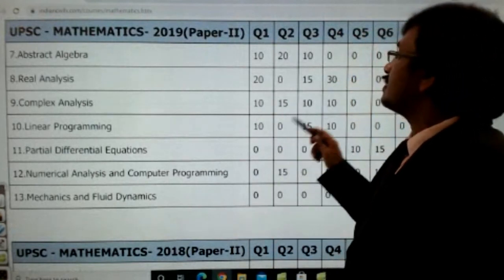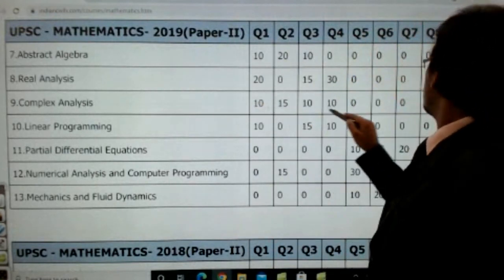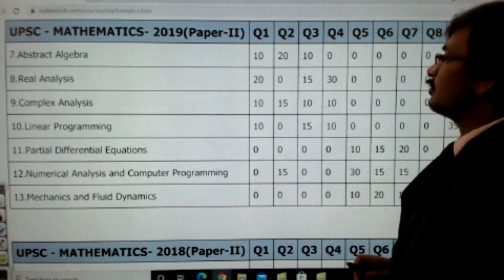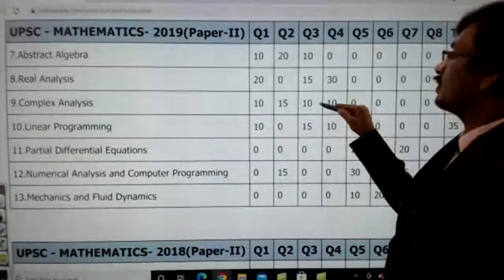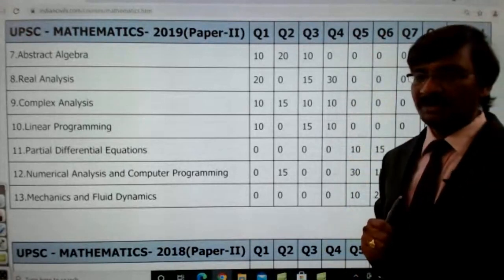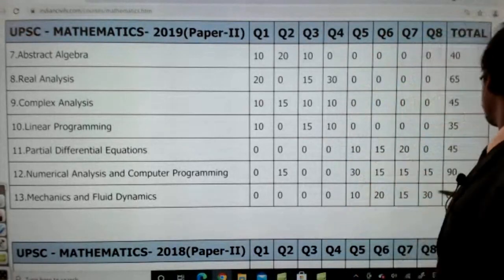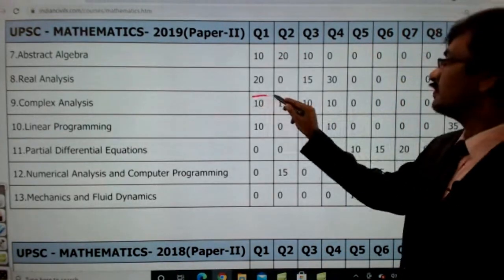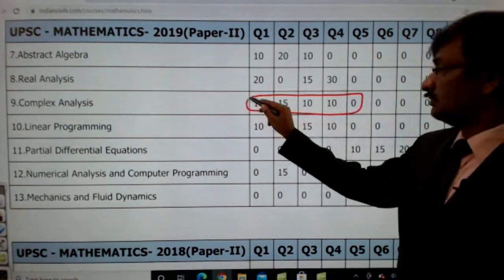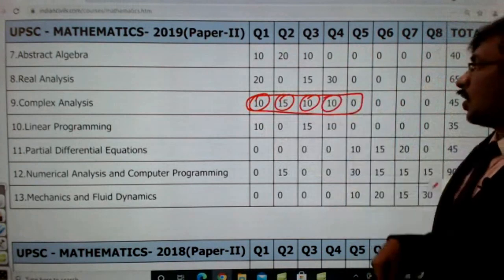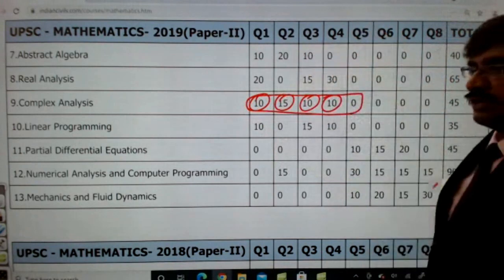And in that complex analysis, if you notice, this is a total of 45 marks. In total we have got only 45 marks out of it, with 10 marks from question number 1, 15 marks for question number 2, 10 marks for question number 3, and 10 marks for question number 4. Out of 45 marks, spread across 4 different questions.